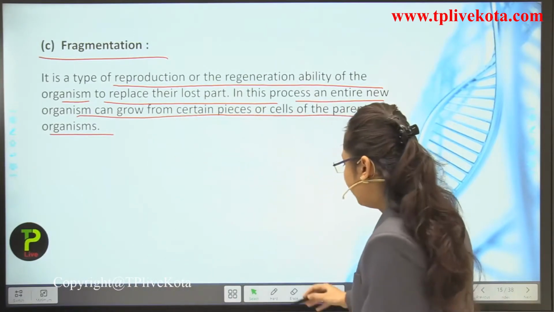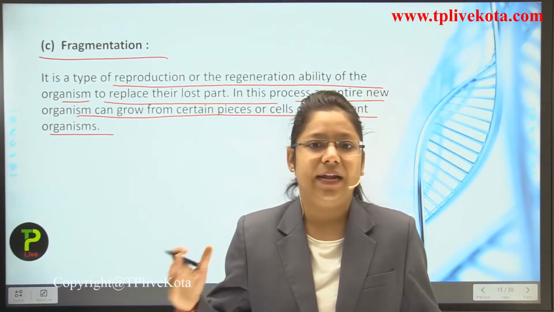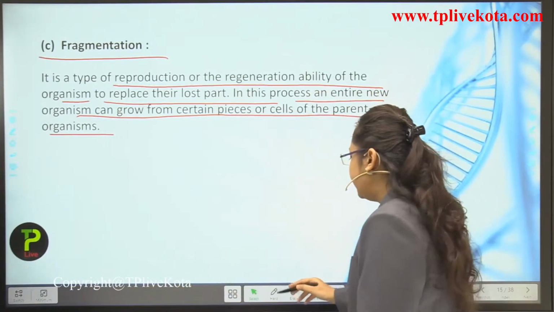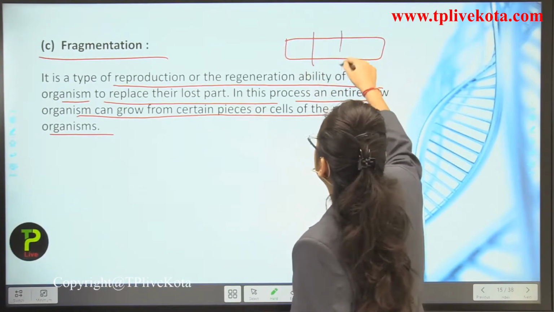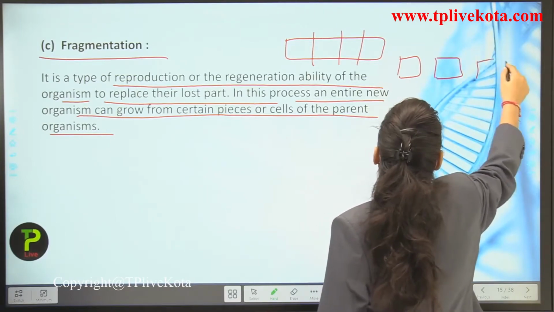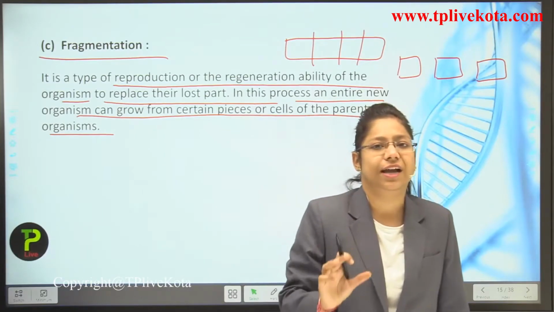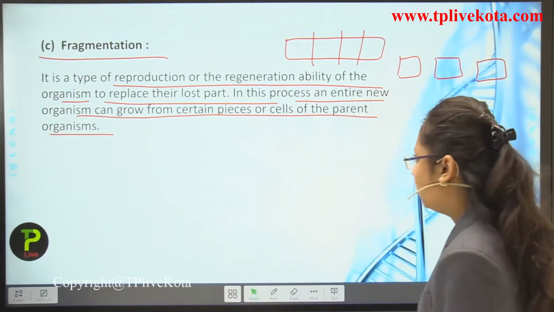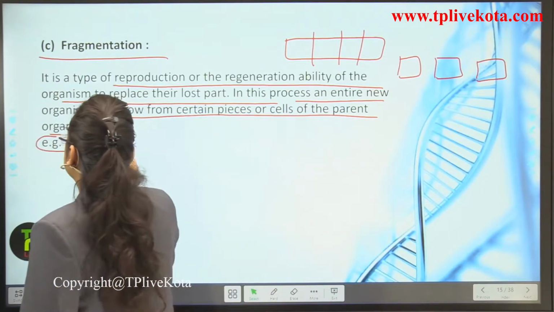So, how will fragmentation take place? Actually, fragmentation means we are just dividing it. You can see that if we take a piece of paper and cut it from here, it is getting divided into three parts. So, this is known as what? Fragmentation. We are just dividing a single organism into many fragments. Now, its example is what?